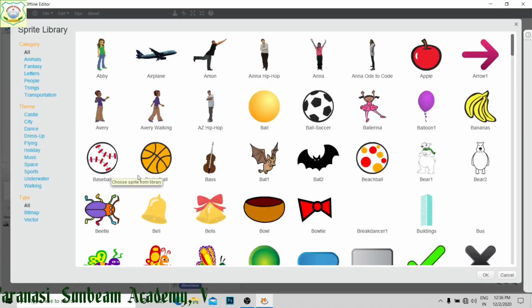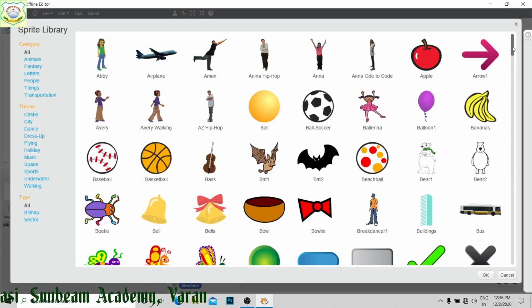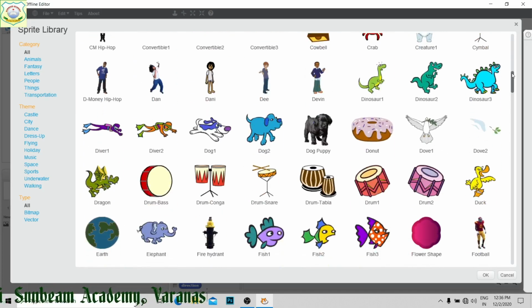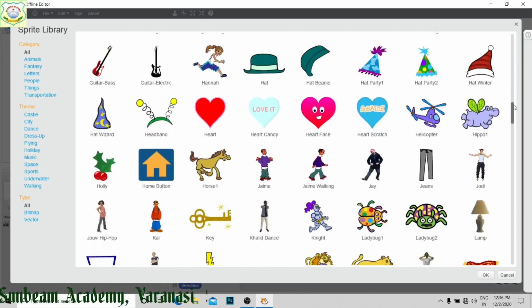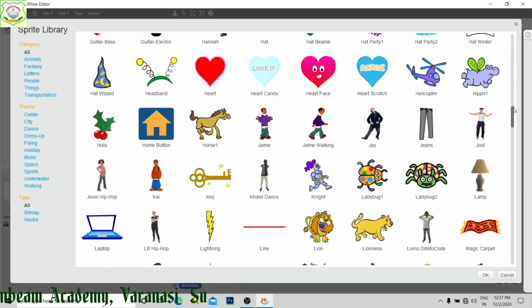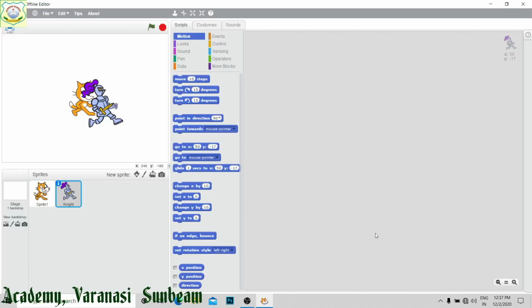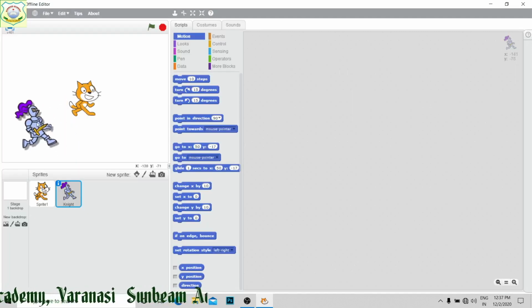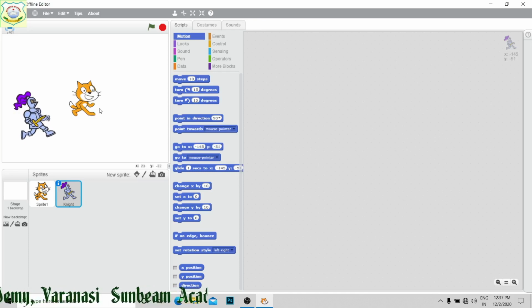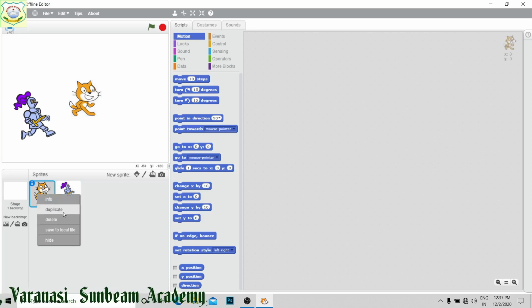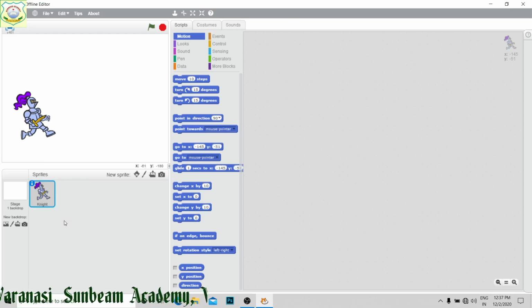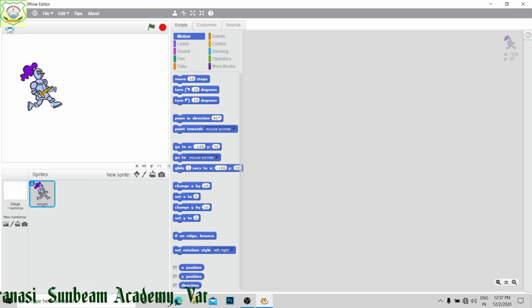This is the sprite library. Here you can see so many sprites. Whatever sprite you like to be added on your stage area, you have to choose and click on OK. That will be added. Suppose I need this knight. I will select it. When I click on OK, a new sprite has come on your screen, and if you need only a single sprite, then this cat, you can right click and delete. Right? Now this one is your sprite on your screen.